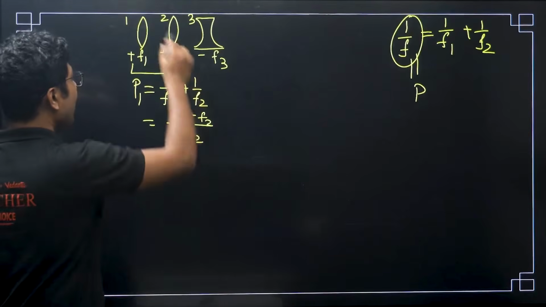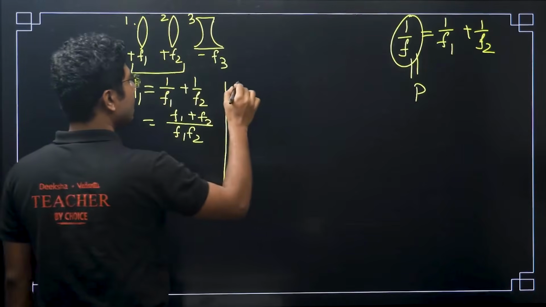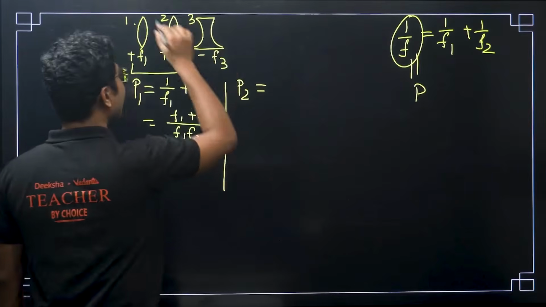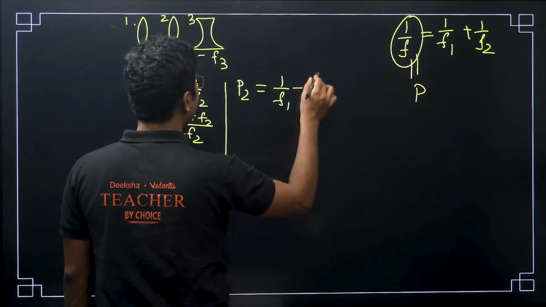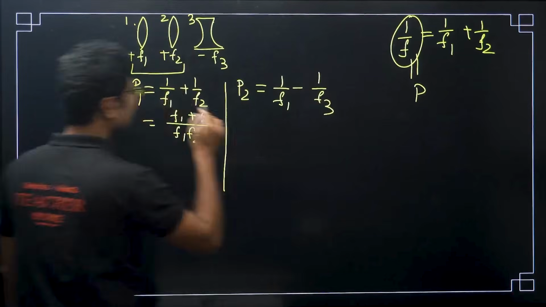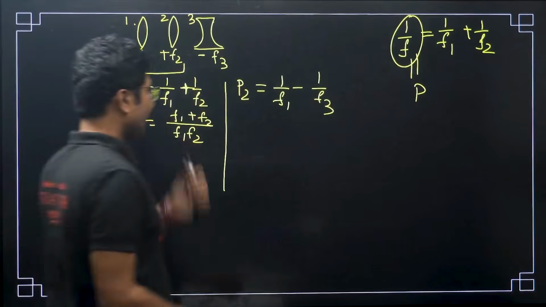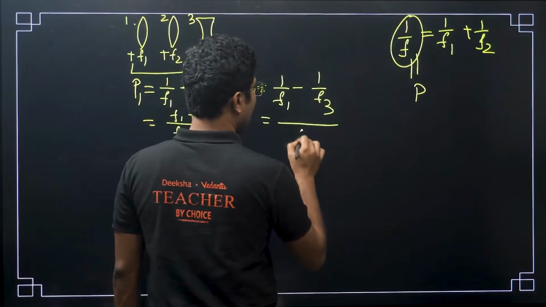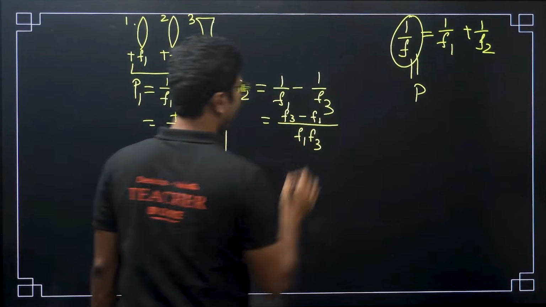Now when 1 and 3 are in contact, that will give us power P2. So 1 and 3 in contact means it will be 1 by f1 minus 1 by f3. The negative sign is coming from the fact that this focal length itself is negative, right? So it will be f3 minus f1 over f1 f3.